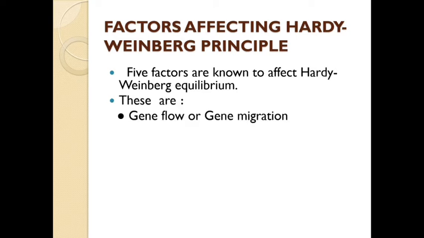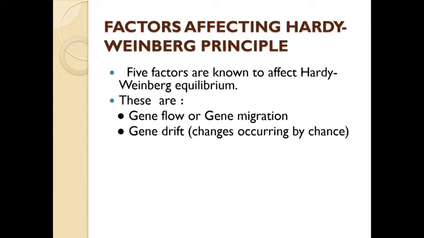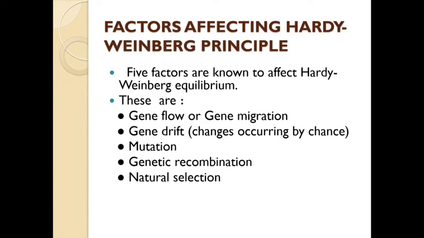These are: number 1, gene flow or gene migration. Number 2, genetic drift, that is, changes occurring by chance. Number 3, mutation. Number 4, genetic recombination. Number 5, natural selection. So, my dear student, these are the 5 factors which affect Hardy-Weinberg equilibrium. That means the chance of evolution arises because of these 5 factors, by which Hardy-Weinberg equilibrium is altered.